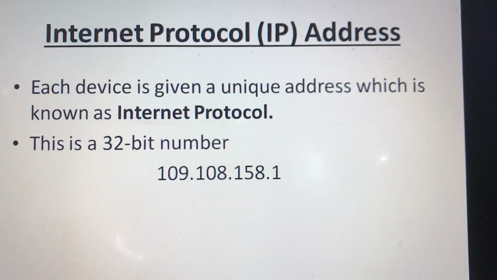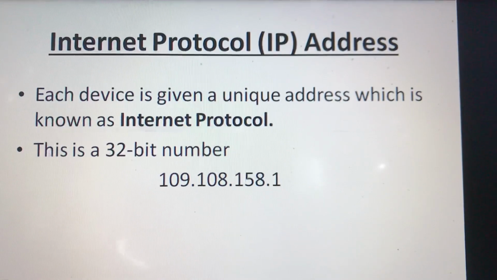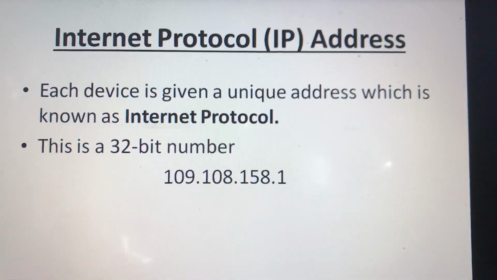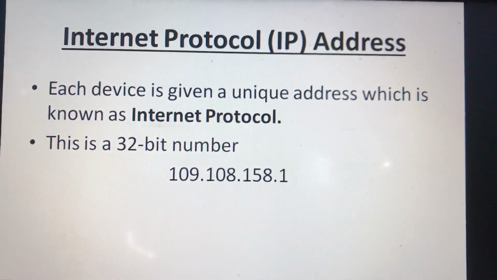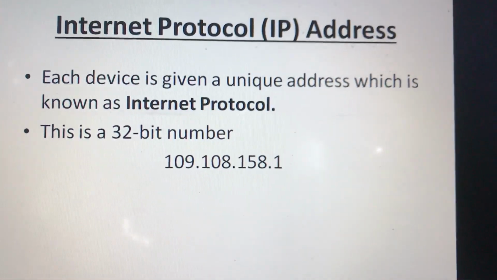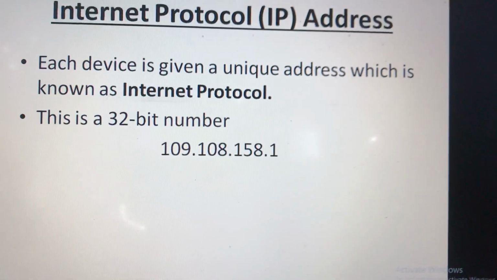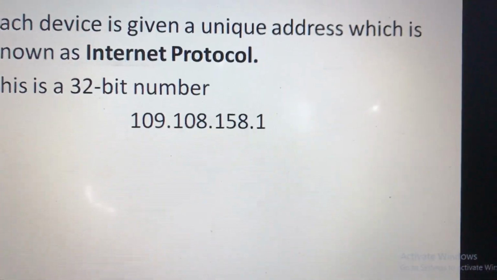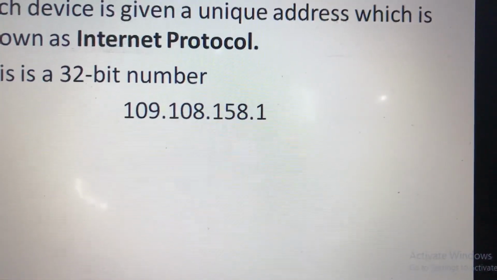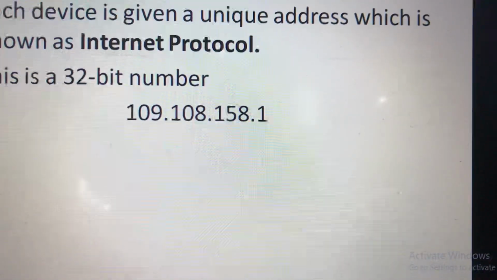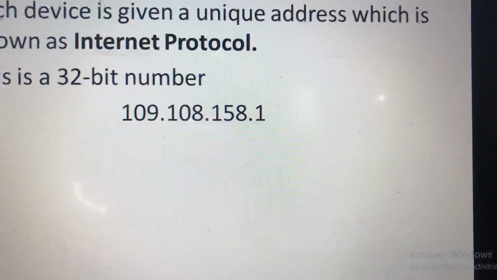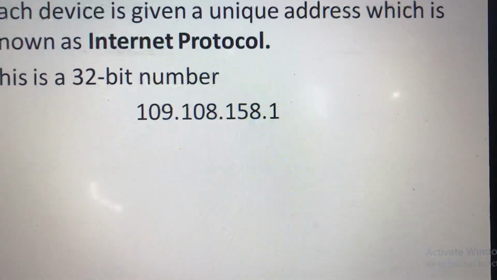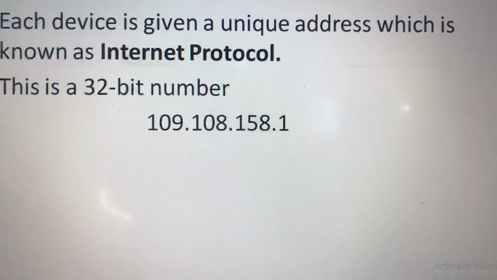IP address. Each device is given a unique address which is known as IP address. It is usually a 32-bit number that is shown over here, 109.108.158.1. The digits may vary, but the pattern is the same.